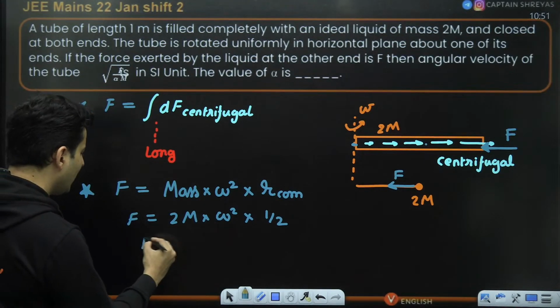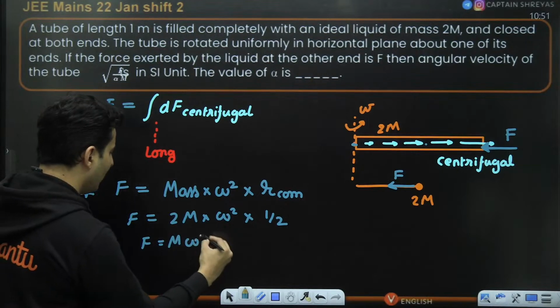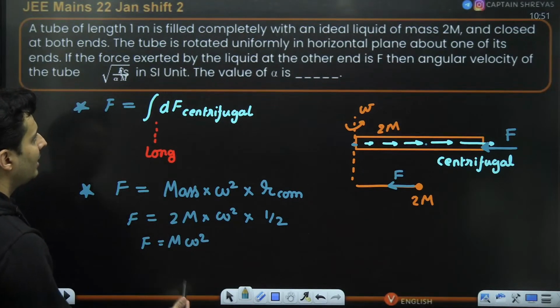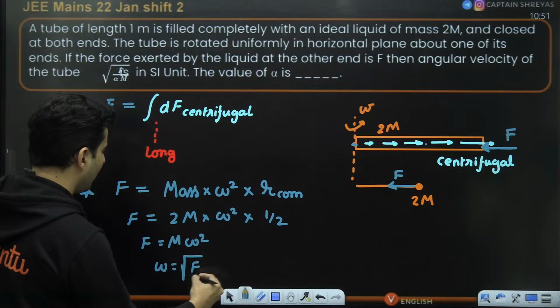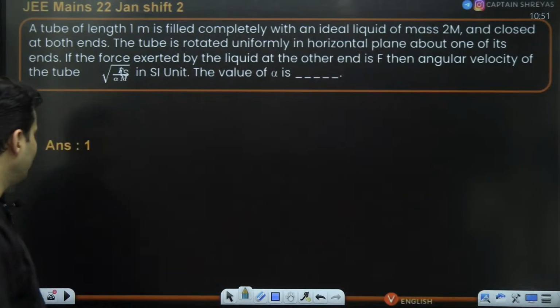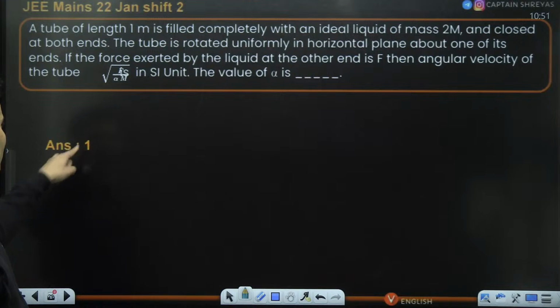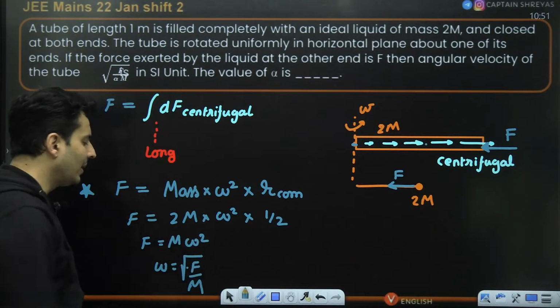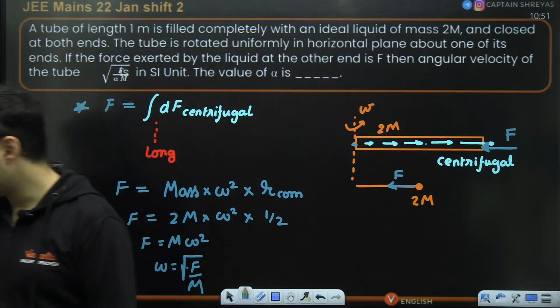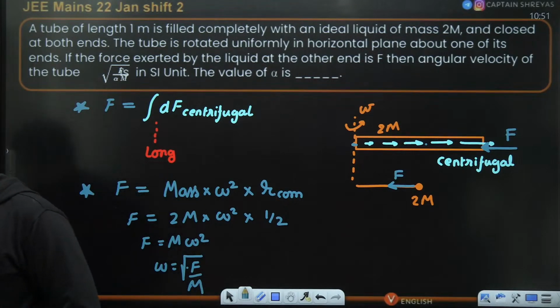So basically, F will be m omega square. Therefore, omega will be root of F divided by m. So that constant which is there over here is nothing but the number 1.